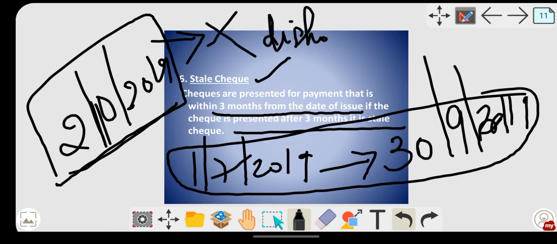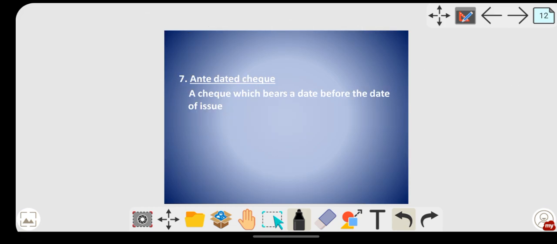Is that clear? Stale check means there was a 3-month period for the check, that is, within 3 months you have to go and present the check to the banker. Now 3 months have already passed, you are going after 3 months, so such checks are known as stale checks, and these are dishonored by the banker. The banker won't make the payment for stale checks. Now comes your antedated check, a check which bears a date before the date of issue.